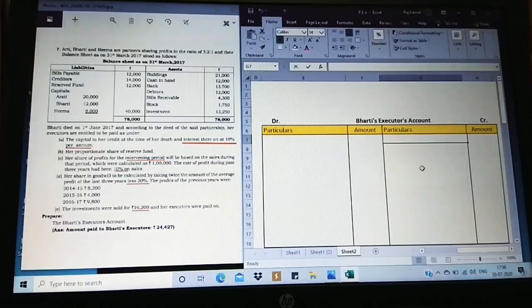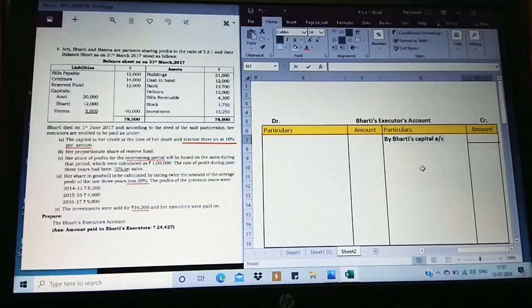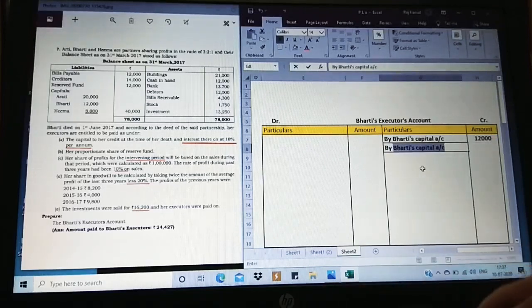Then first step is, see I said when partner's capital account is not prepared, we are going to write by Bharati's capital. In case of capital account we used to mention as by balance brought down, but here it is going to be Bharati's capital. It is not executor's capital, it is Bharati's capital. So we are going to write by Bharati's capital account. From there only we are going to post it on. So what is the amount of Bharati here? 12,000.